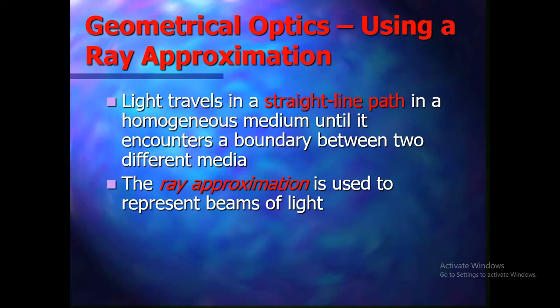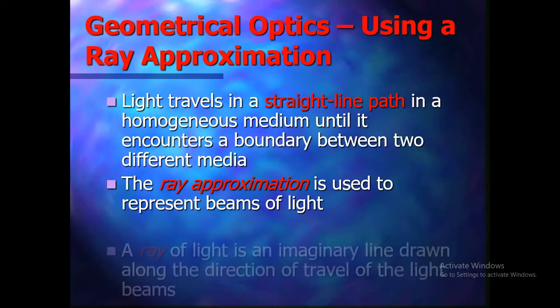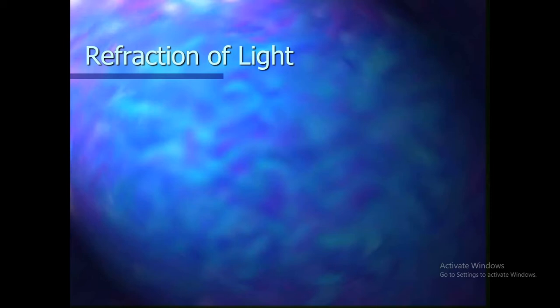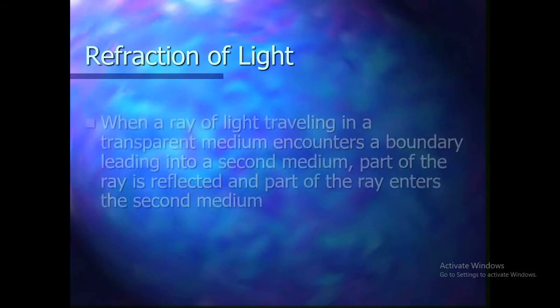The ray approximation is used to represent the beam of light. A ray of light is an imaginary line drawn along the direction of travel of the light beams. It means a ray of light is not a line, it is made of so many beams of light. Okay, now refraction of light.